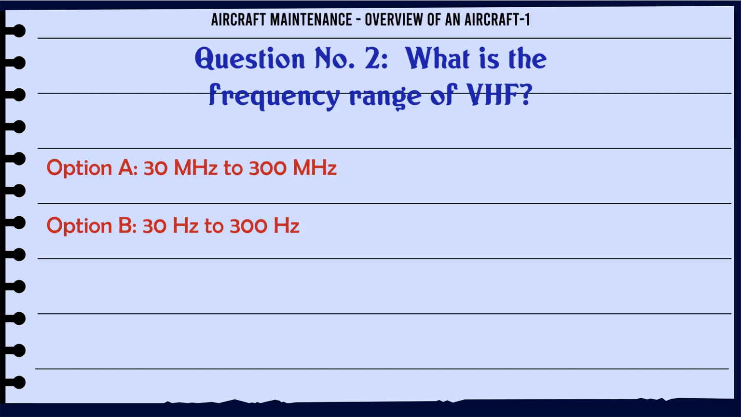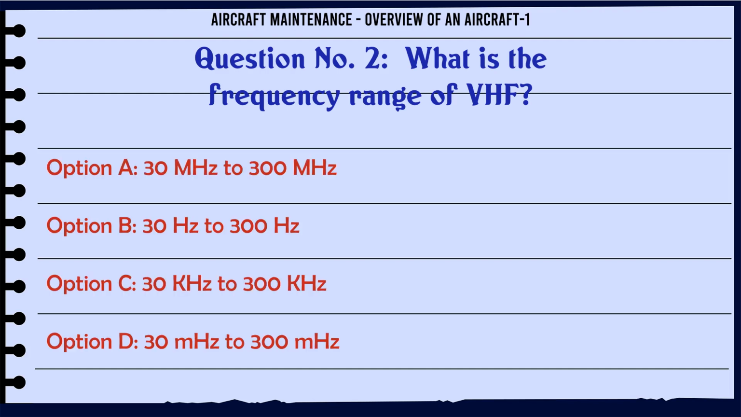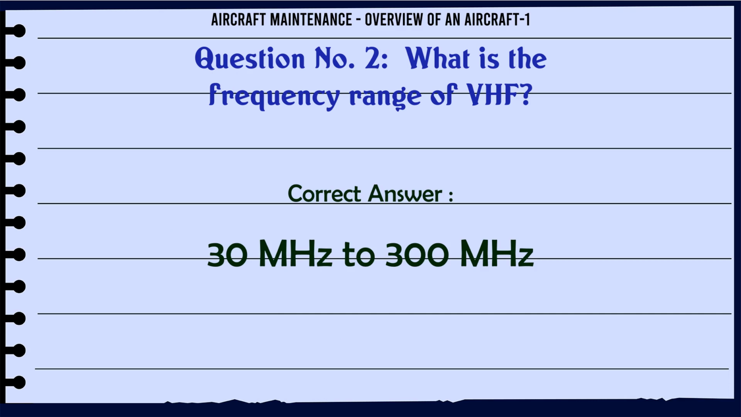What is the frequency range of VHF? A. 30 MHz to 300 MHz, B. 30 Hz to 300 Hz, C. 30 kHz to 300 kHz, D. 30 MHz to 300 MHz. The correct answer is 30 MHz to 300 MHz.